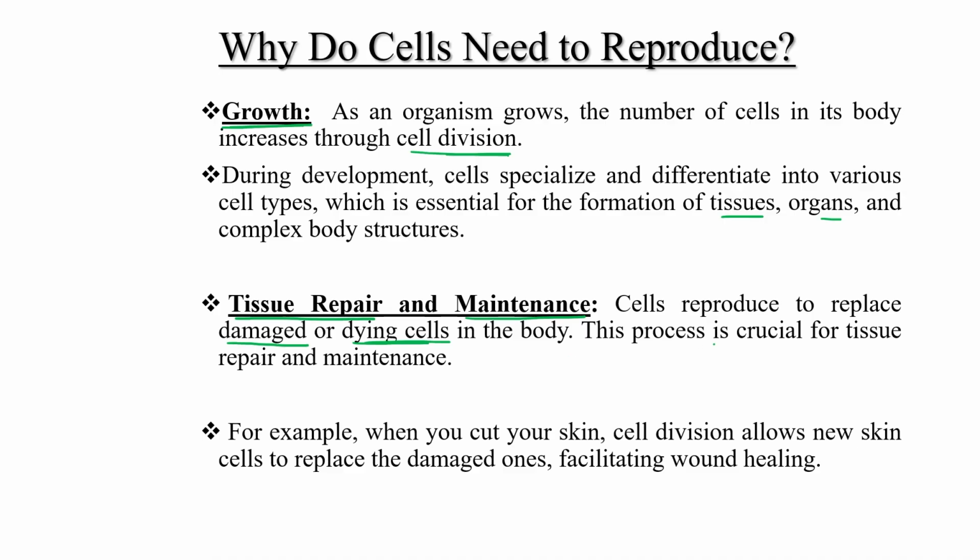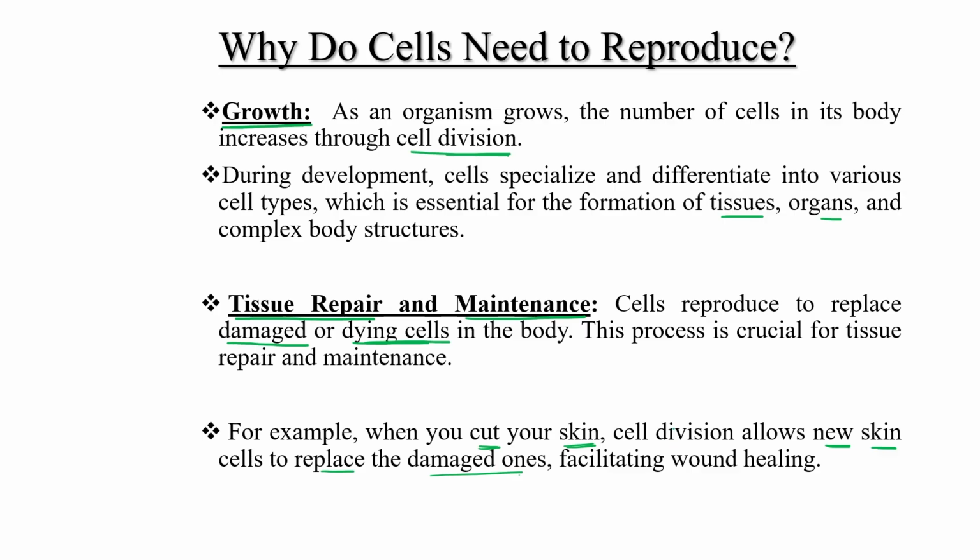Okay, so this process is crucial for tissue repair and maintenance. As you can see, if I have any cut in our skin, very frequently what will happen? Cell division occurs at that particular place, and the new cells replace the damaged cells, right? And this is how wound healing occurs in the body.